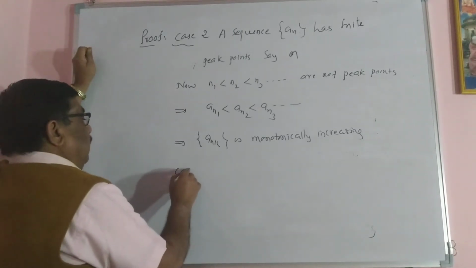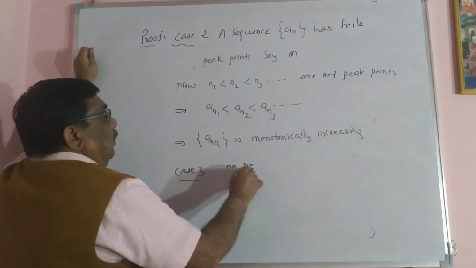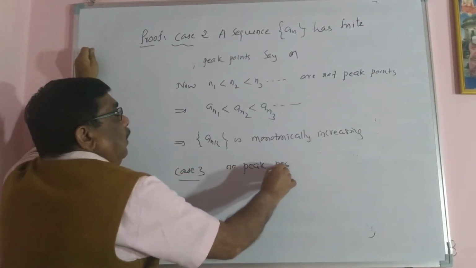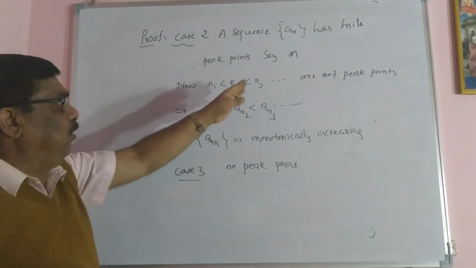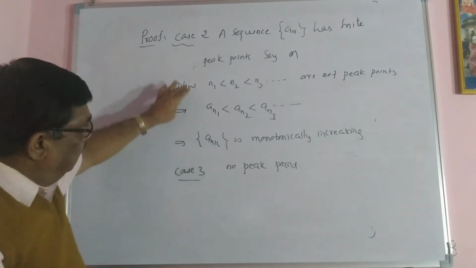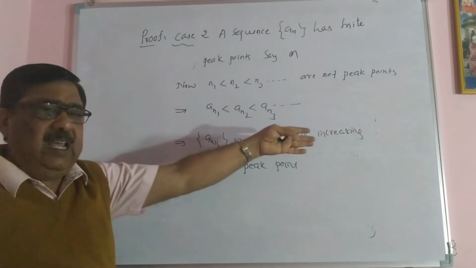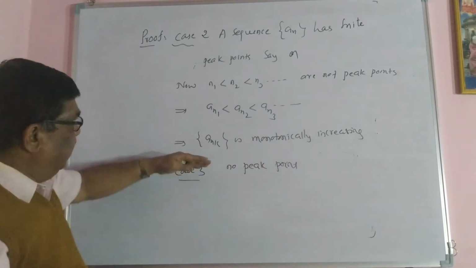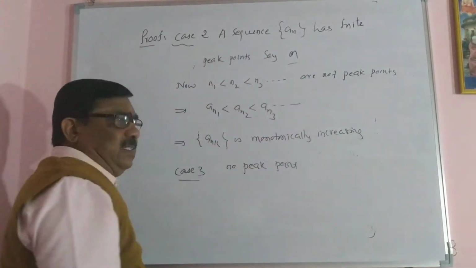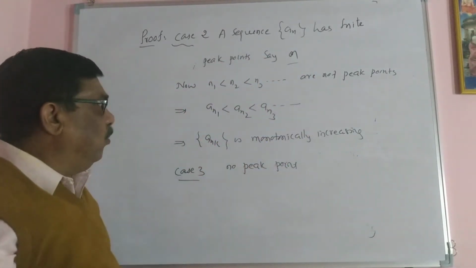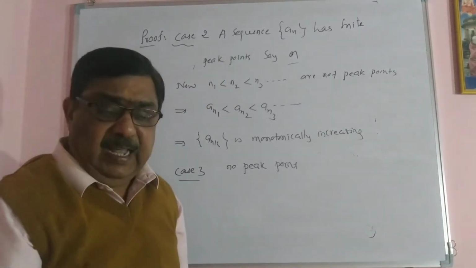Case 3. A sequence has no peak point. None of them is a peak point. Then n1, n2, n3 are not peak points. As usual, a_n1 less than a_n2 less than a_n3. Therefore, a_nk is monotonically increasing. Same idea. In the earlier case some peak points were there, and other than the peak points I had taken a subsequence. But here none of them is a peak point, therefore directly I can take the monotonically increasing sequence.